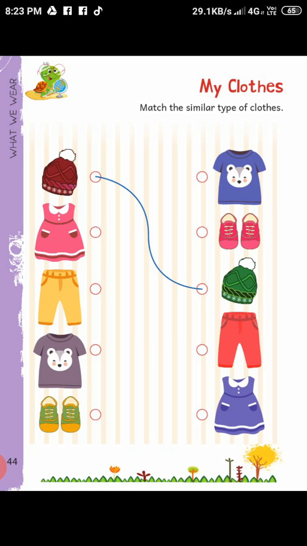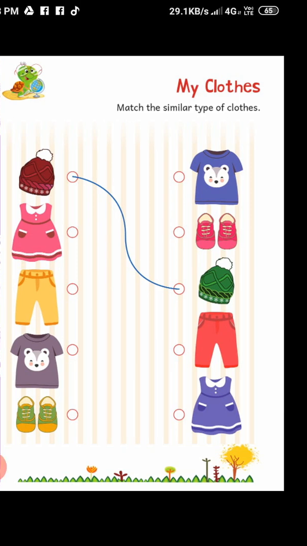Those are given here on both the left and right side of the page. Look at the example given here. Similarly, match all the clothes. Now look at the image. I am going to show you one by one.